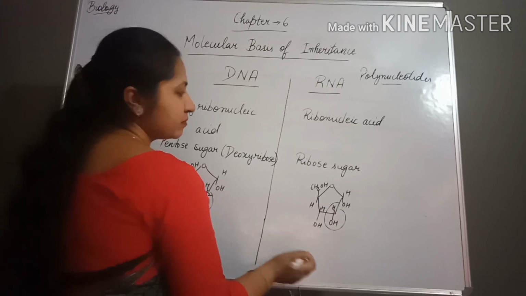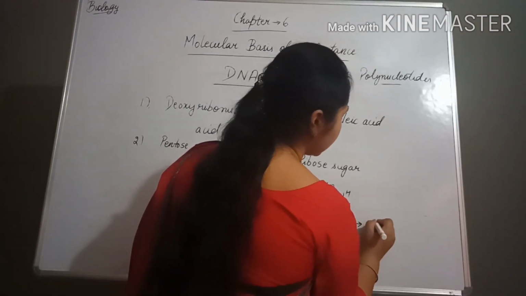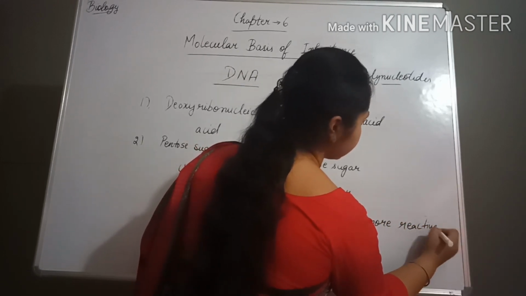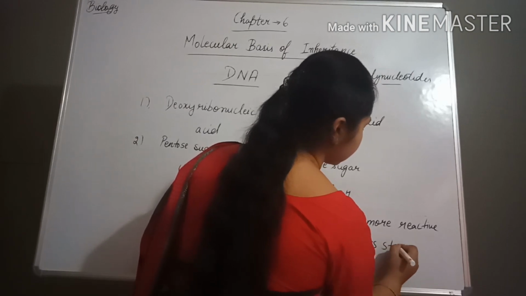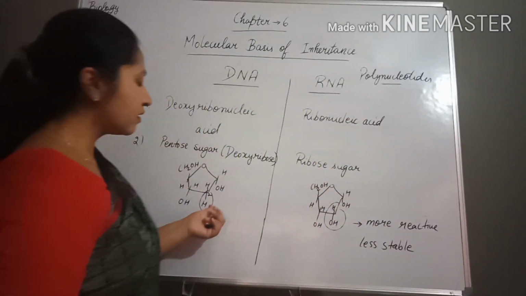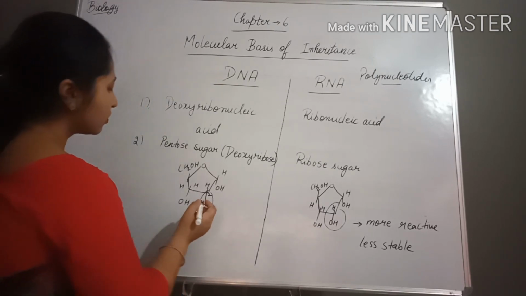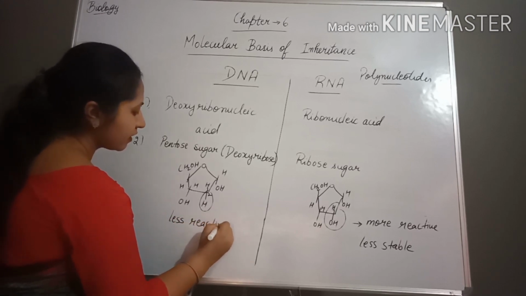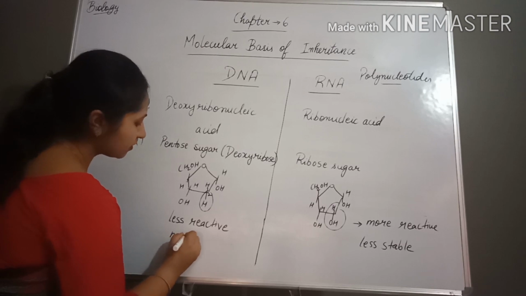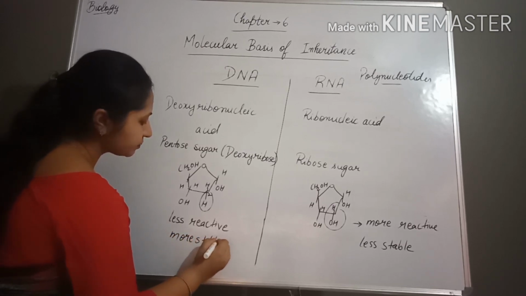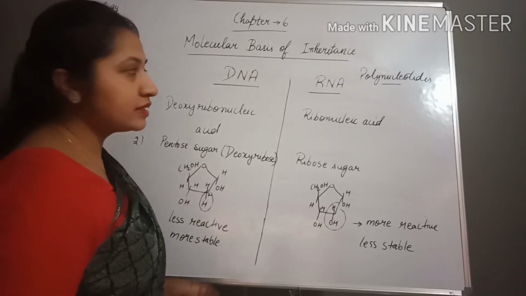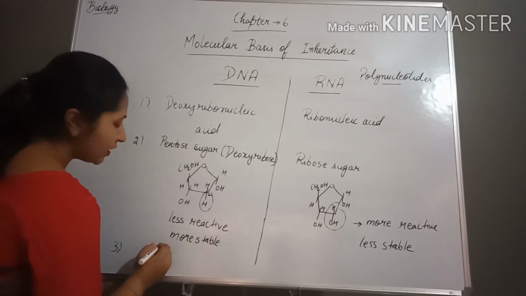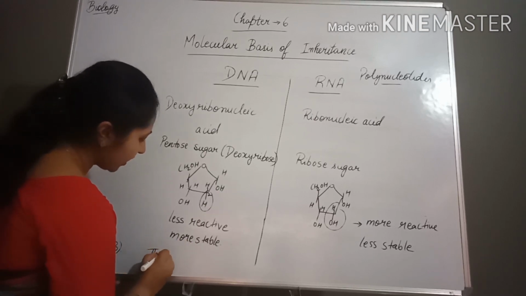Because of this OH group, ribose sugar is more reactive, and it makes the RNA more reactive and less stable. And here, as only H is present, it is less reactive, and it makes the DNA less reactive and more stable. Now what are the other differences between DNA and RNA? In case of DNA, when base pairing is present, thymine is present.